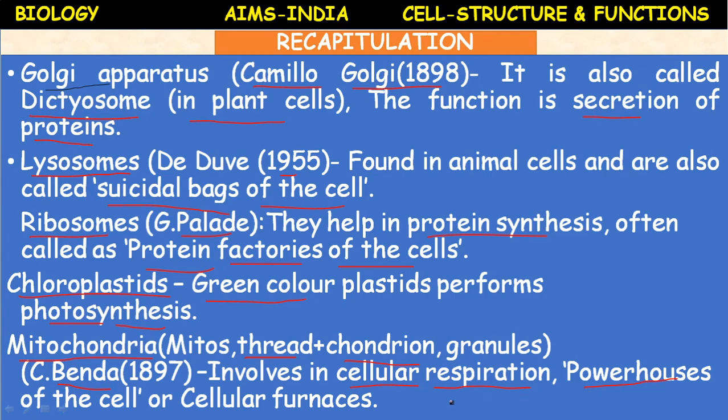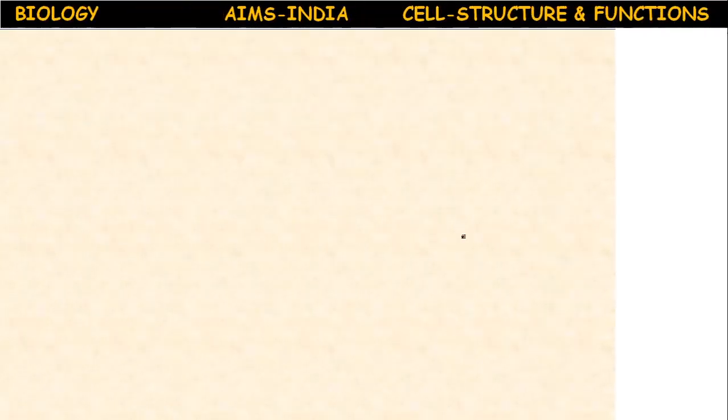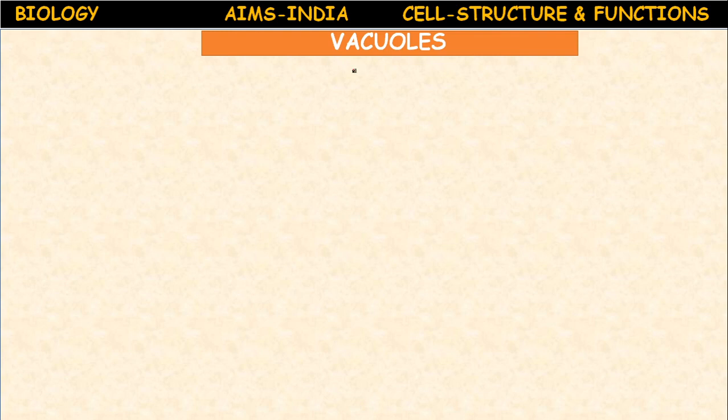So these mitochondria play a very important role in the generation of energy, which is called the metabolic energy, which is required to carry out the different functions. So hence mitochondria are called powerhouses of the cell. So let us proceed to today's class. In today's class, the remaining organelle, vacuoles.